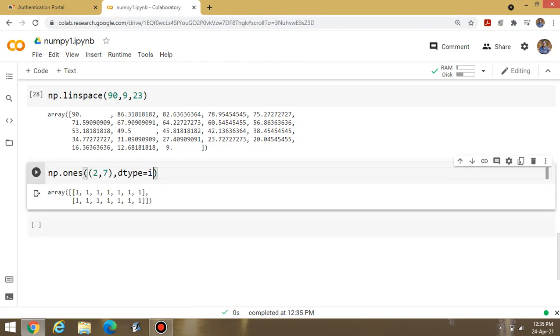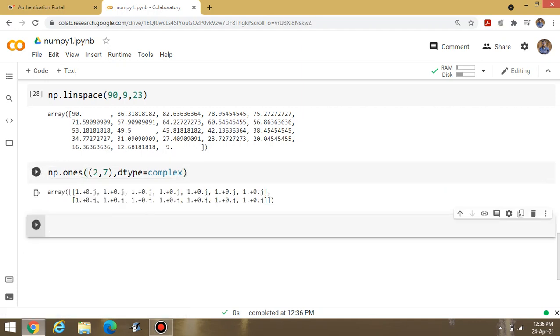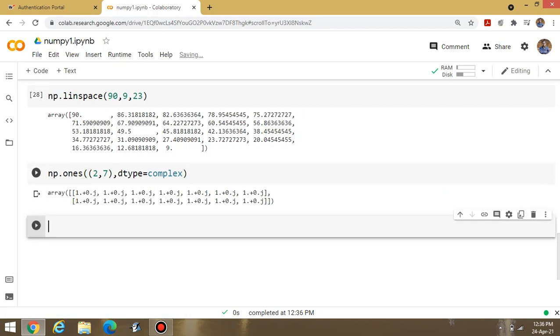Suppose I am writing complex here. Let us check that. Now execute this one. You can display the complex content also. 1 plus 0j. It means only ones are there, but it will display the data in complex format. Whatever data is required by you, you can display accordingly.